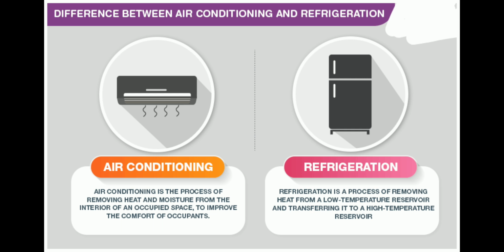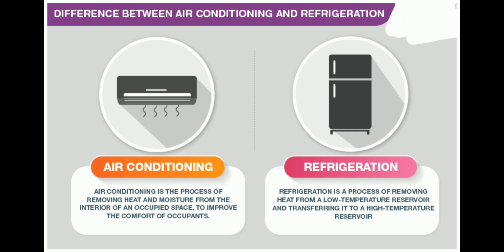Air conditioning is the process of removing heat and moisture. That is what happens when you place an AC inside a closed room. It will constantly remove the heat as well as the moisture and dust content in the interior of your space, that is called a room, to improve the comfort of the occupants. That is called people, because AC makes us comfortable, because during the summer season it becomes uncomfortable due to sweating or heat. But in the case of a refrigerator, that is called a fridge, it constantly removes the heat from